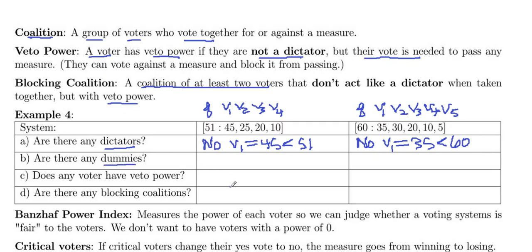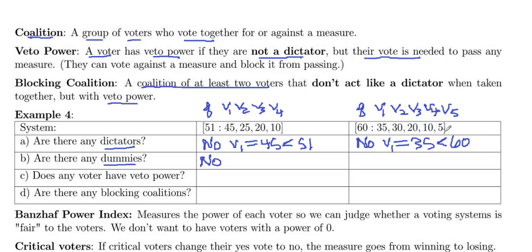Any dummies? Anybody whose vote doesn't count? What we want to do is look at the lowest number of votes, voter 4's weight, 10. Is that 10 needed to get up to 51? Well, let's see. 10 and 20 is 30, and then 25 would be 55, which would just exceed the 51, and you need the 10, because if you only had 20 and 25, that's 45. So no dummies, because that 10 is needed.